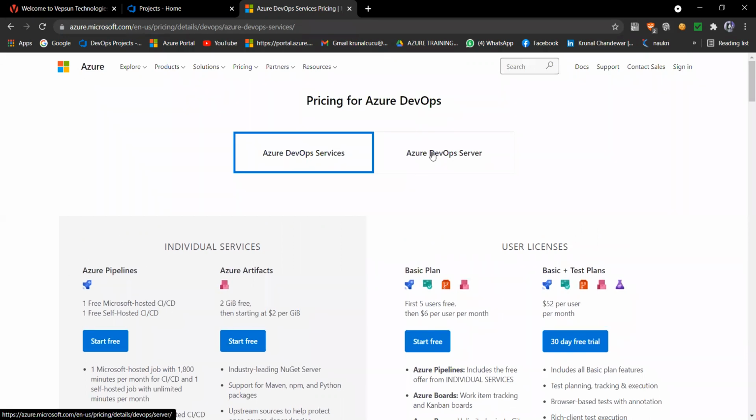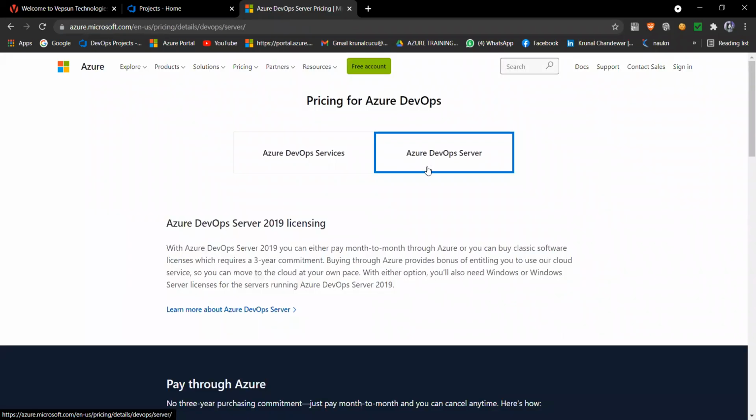But if you go with Azure DevOps Server, first you have to buy the license. I will guide you theoretically, and you have to search the contents on Google and gain knowledge on Azure DevOps.